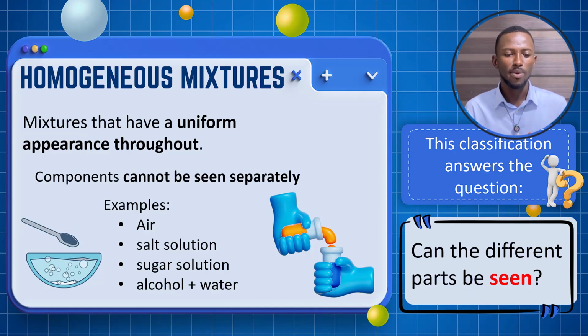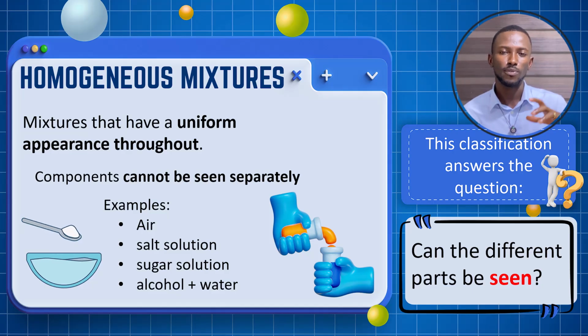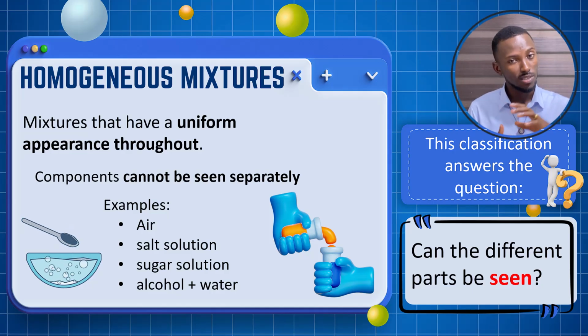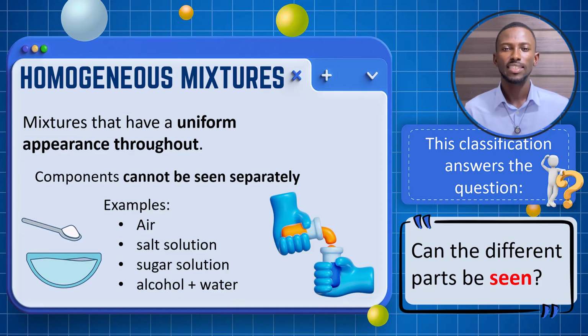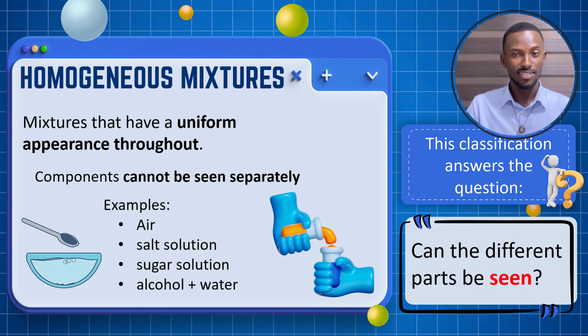And for example, we have air, salt solution, sugar solution, and a mixture of alcohol and water. If you mix alcohol and water, what will be formed will be uniform. As we spoke about air earlier, it has different gases in it, but they have been mixed so uniformly that it feels like one whole unit. So keep that in mind. That is a homogeneous mixture.